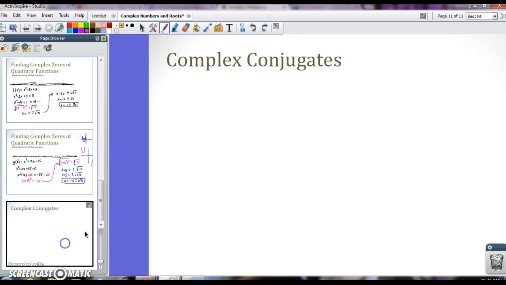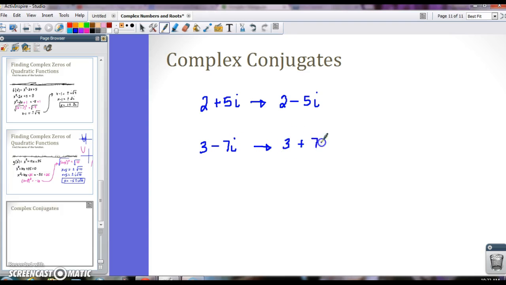Okay, real quick, one last thing I want to talk about are complex conjugates. Every complex number has a conjugate. And all it is this: if I gave you the complex number 2 plus 5i, its conjugate is 2 minus 5i. If I gave you 3 minus 7i, its conjugate is 3 plus 7i.